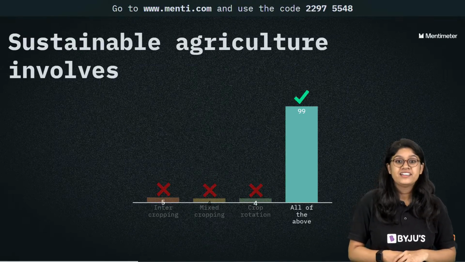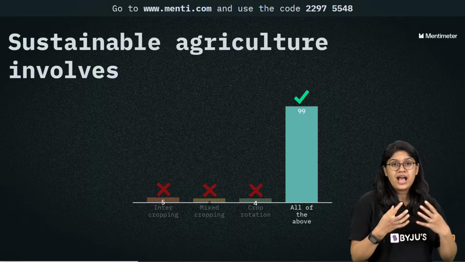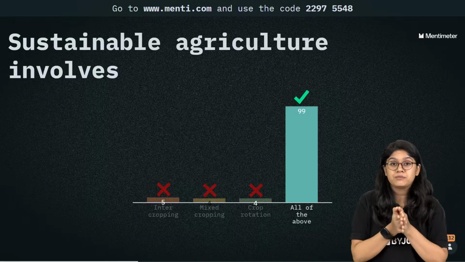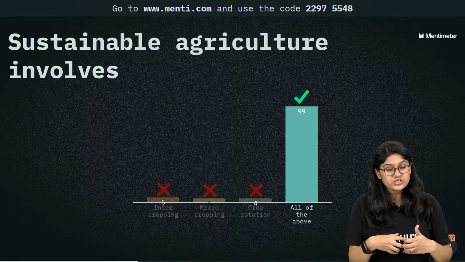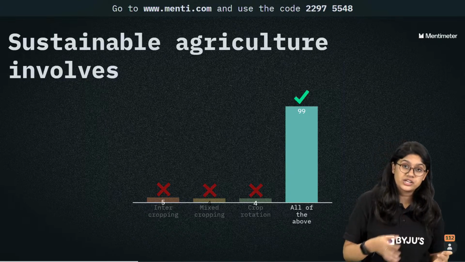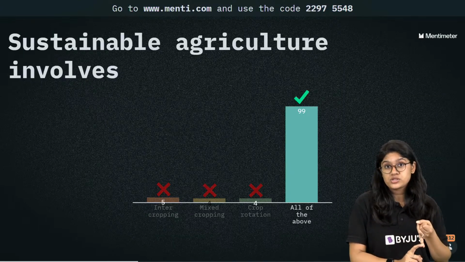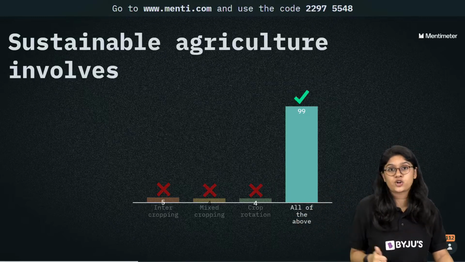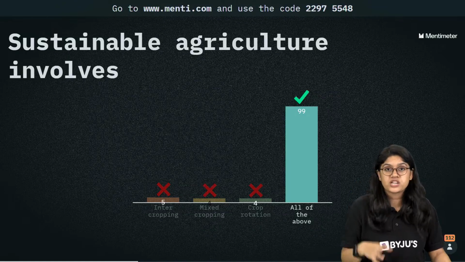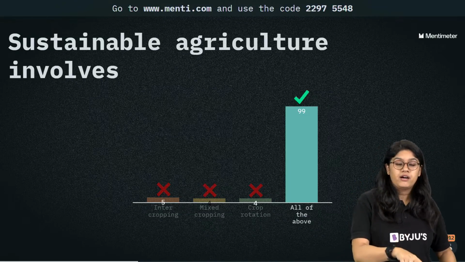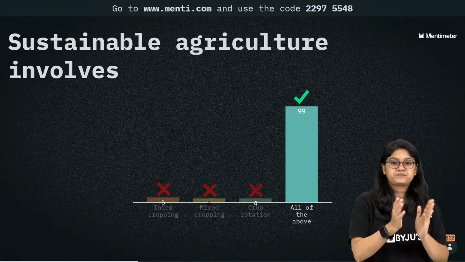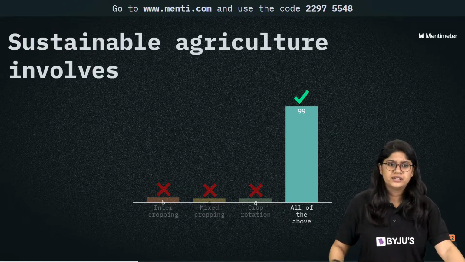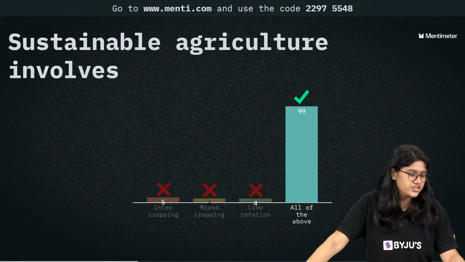22975548. Very good, everyone. If we have to have sustainable agriculture, that means we are using the resources in such a way that we are leaving them for the next generation. We are not wasting any resources. We are planning and going ahead. All of these three techniques, be it mixed cropping, intercropping or crop rotation, will help in sustainable agriculture. Very good, everyone.